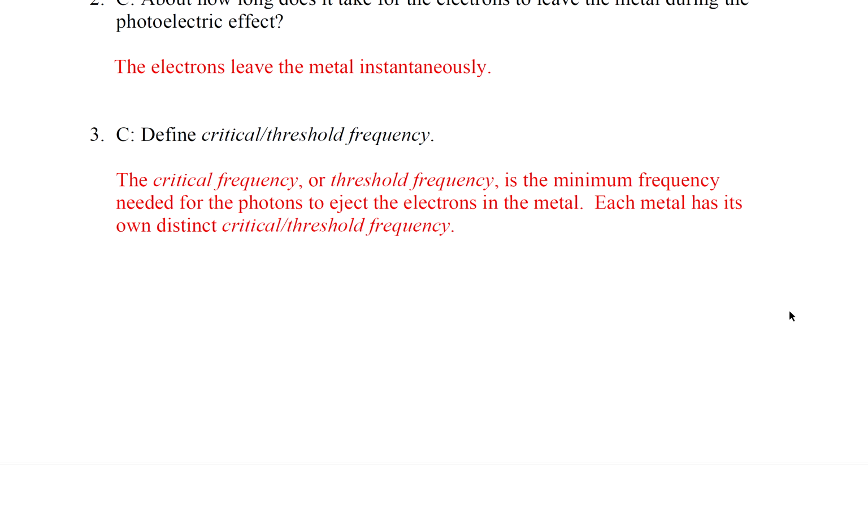Question 3. Define critical or threshold frequency. The critical frequency or threshold frequency is the minimum frequency needed for the photons to eject the electrons in the metal. Each metal has its own distinct critical or threshold frequency. So if there's a minimum frequency needed, we know E equals hf, so there's also a minimum energy needed to free the electrons in the metal.